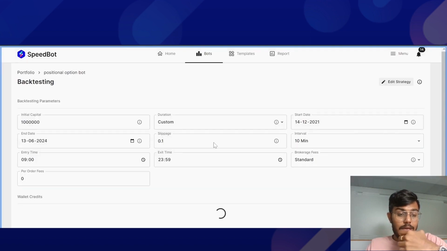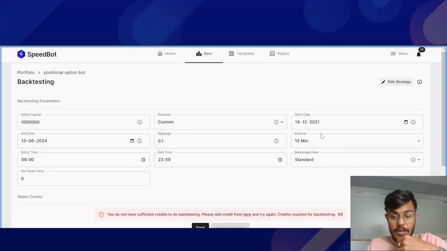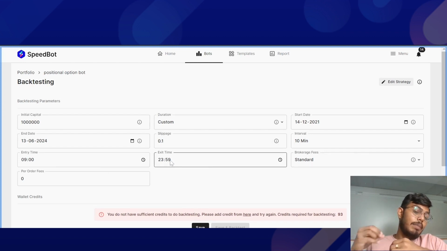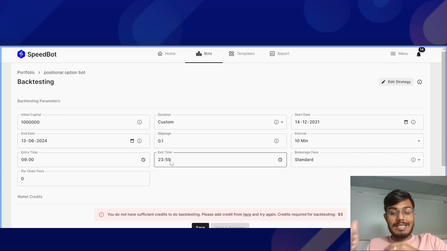Once I click on the continue button, I'll be able to see the entry time. You can have the entry time beyond 3:30, and that will take the strategy by default as a positional algo bot. So that's how you will be able to create your positional algo in stocks. Just remember that only long only strategies will work.